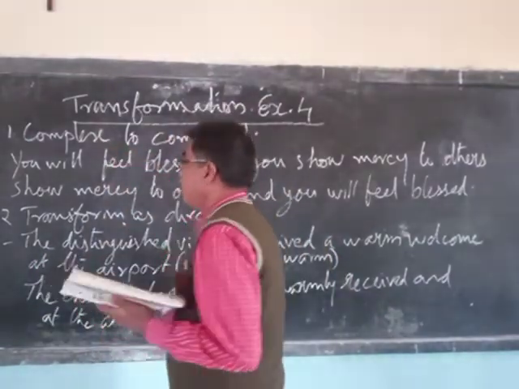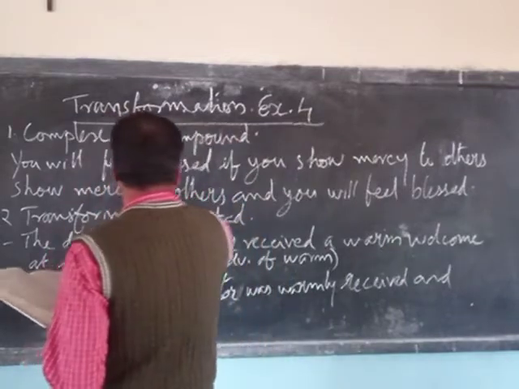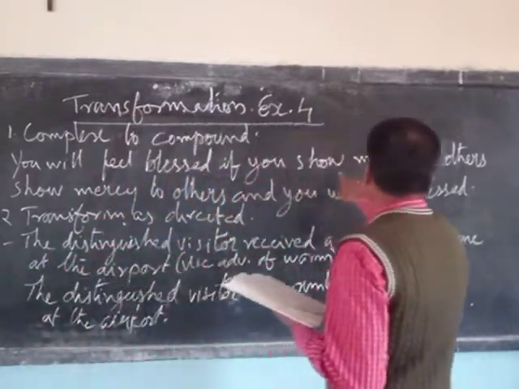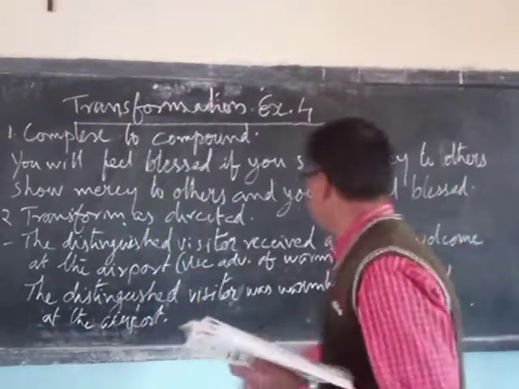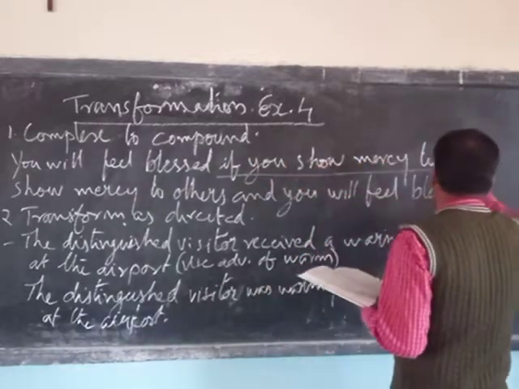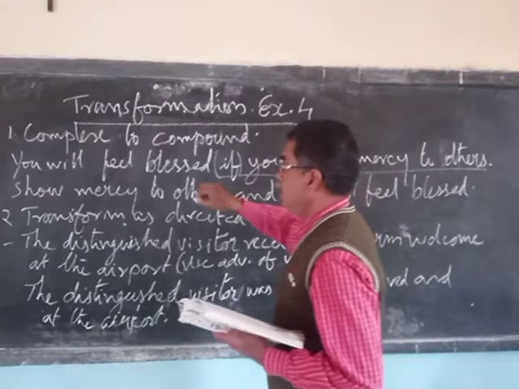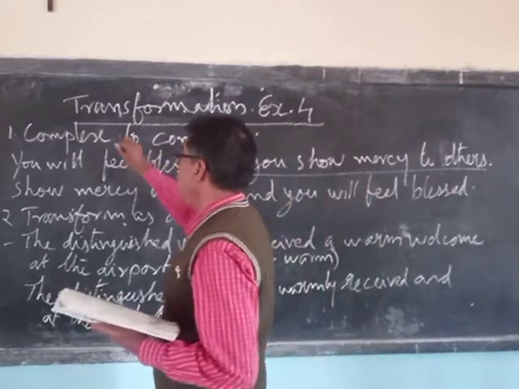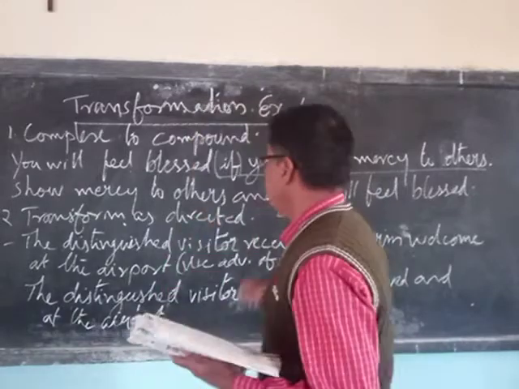Complex to compound. One example is given: you will feel blessed if you show mercy to others. Here, "if you show mercy to others" is the subordinating clause with the subordinating conjunction, and this is the coordinate clause. So it is a complex sentence: one coordinate clause and one subordinate clause with a subordinating conjunction.